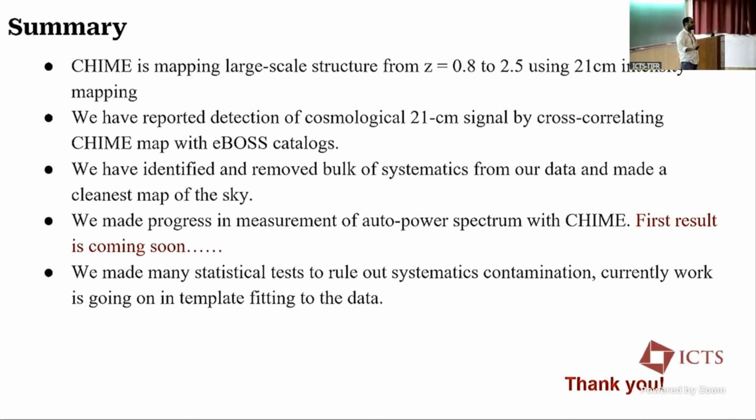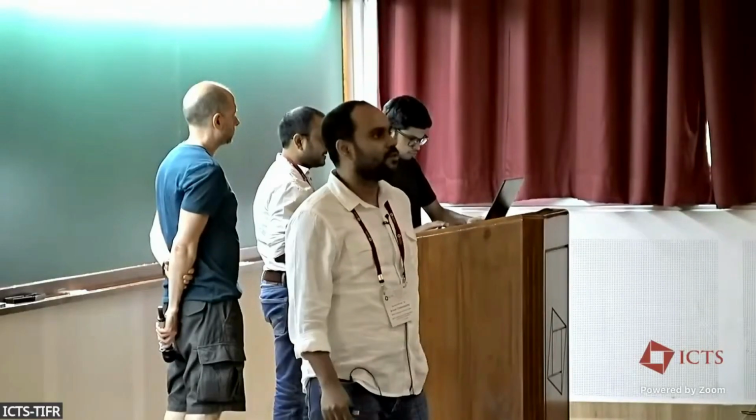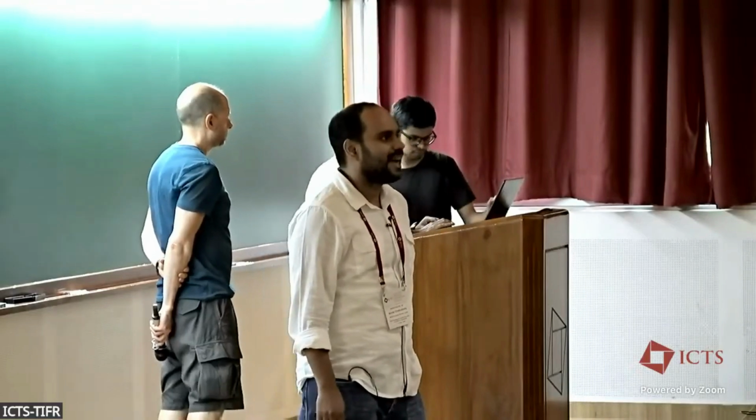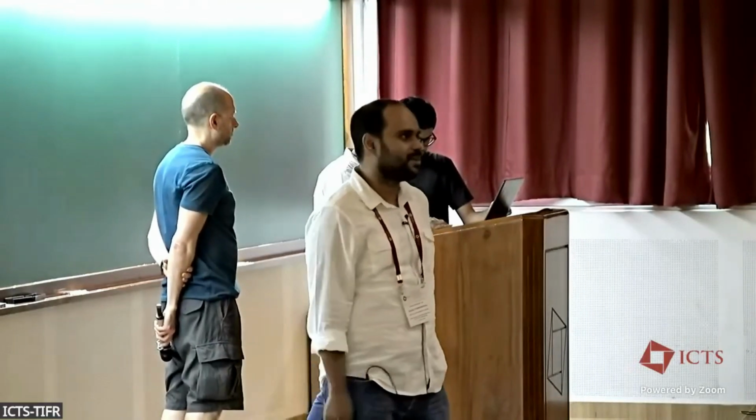So far, all the jackknives we did, I think 8 or 9, almost all jackknives we passed. But we do not have the chi-square value or the chi-square test, just because we do not have the noise covariance matrix. We finally managed to generate all the noise covariance matrices, and by looking into those plots, we are passing those jackknives, but you need to have a statistical value or quantity of that, right? So I hope within 2 or 3 months, the paper will be on arXiv.